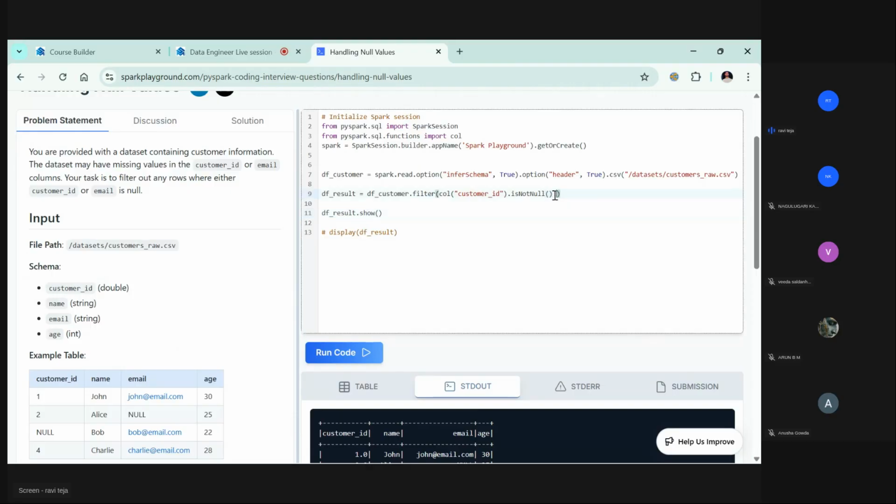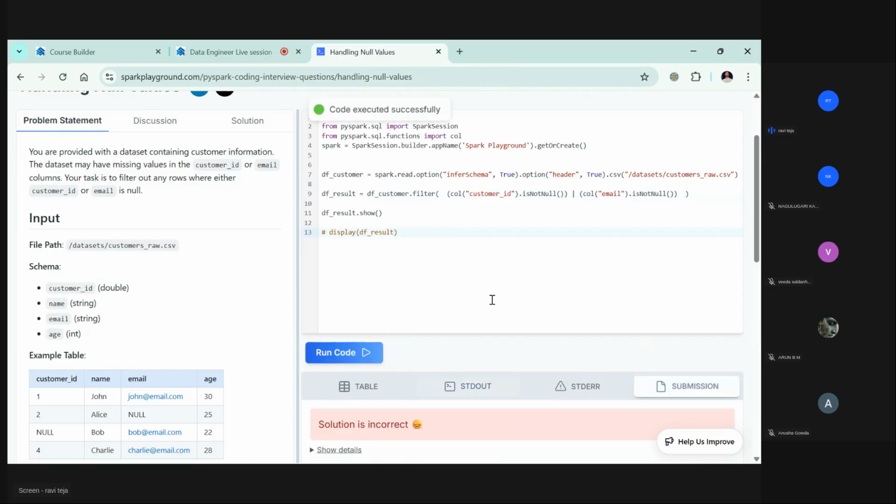Similarly, let's go with or, because what they mention here is or email column. So let's copy this and put it here, and this email is not null. Now I hope this condition is well structured, because this is one condition, this is one condition, and this is one more condition. Now let's run the code.